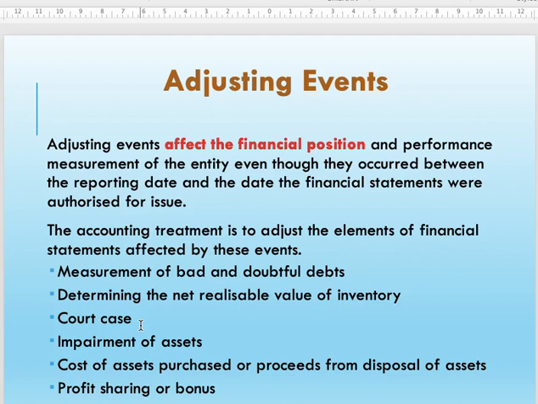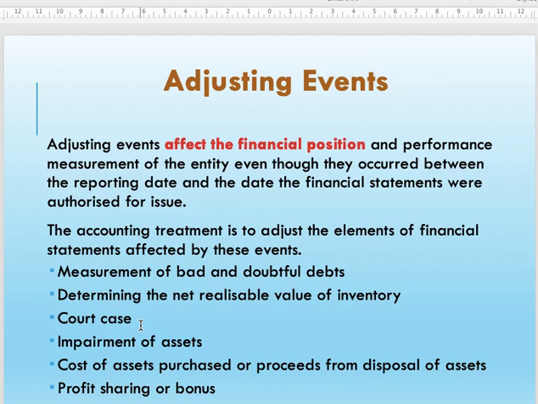Therefore, what you have reported in 2019 as just a disclosure, now you have to change it and show it in your financial statement as your expenses and your liabilities. So that's another example when the event becomes an adjusting event, when it provides further evidence of whatever you have reported in the 2019 financial statement, and therefore you need to adjust those figures.